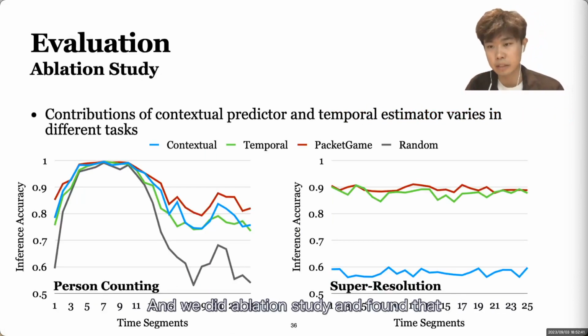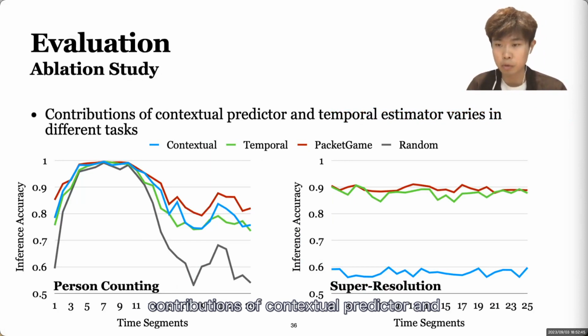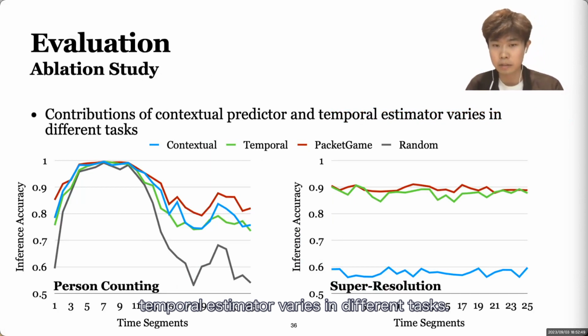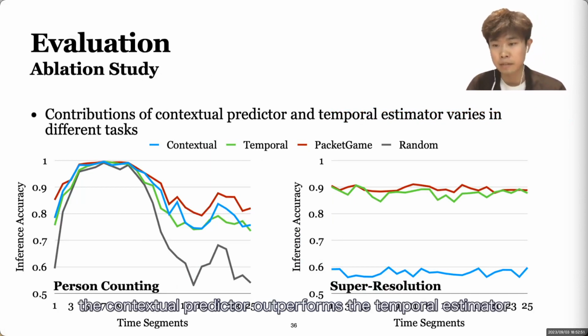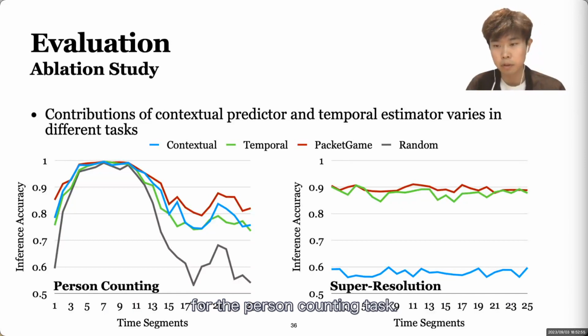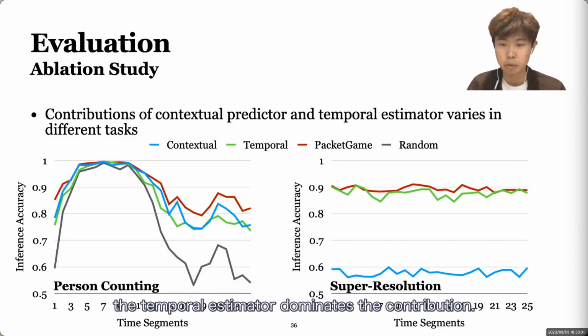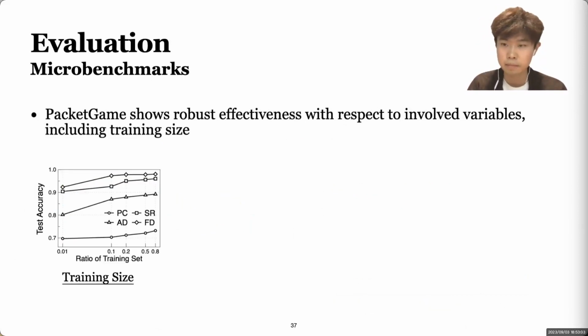And we did ablation study and found that contributions of contextual predictor and temporal estimator varies in different tasks. For example, the contextual predictor outperforms the temporal estimator for the person counting task, while for the super resolution task, the temporal estimator dominates the contribution of the performance.